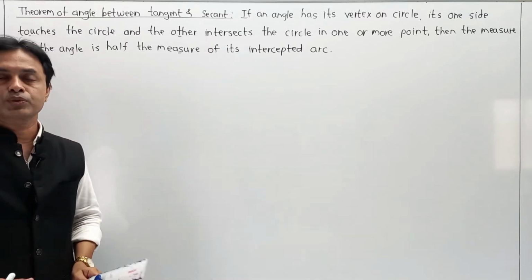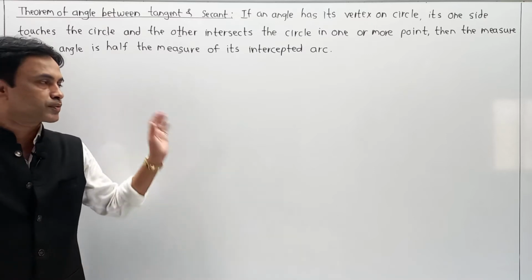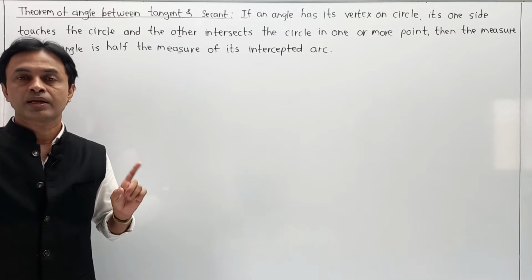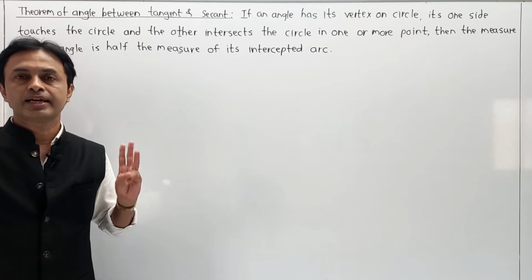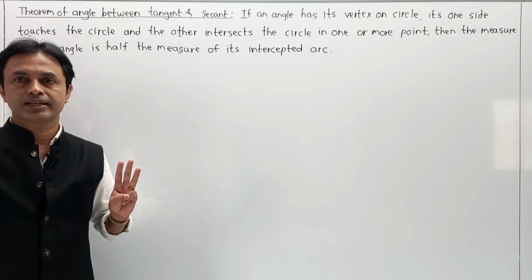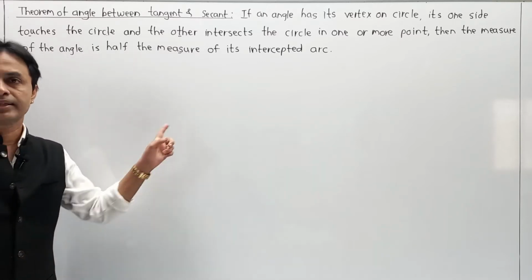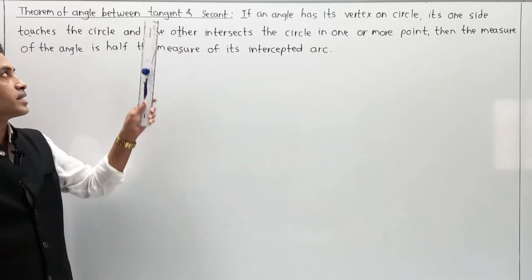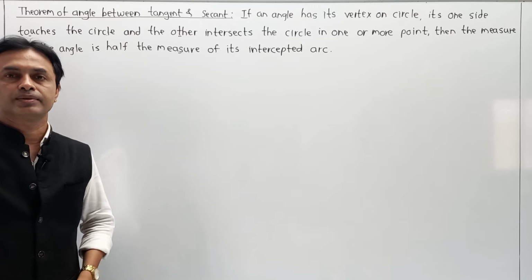No doubt this statement is quite long, so I am going to explain each and every step in terms of a diagram. Again, it contains three cases: case 1, case 2, case 3. When the angle is more than 90 degrees, when the angle is less than 90 degrees, and third, when the angle is exactly 90 degrees. Now we are over here. As per this description, we know that there is a circle, there is a tangent and there is a secant. As it contains a tangent as well as a secant, this theorem is popularly known as the tangent secant theorem.